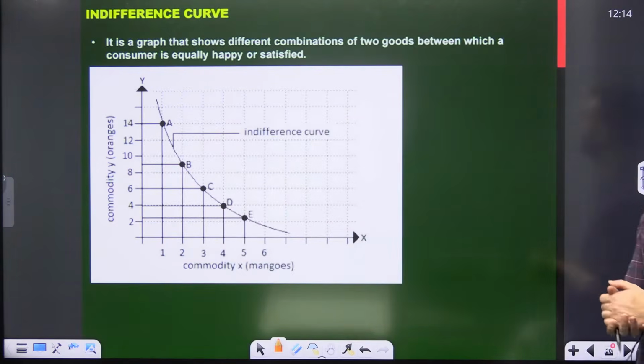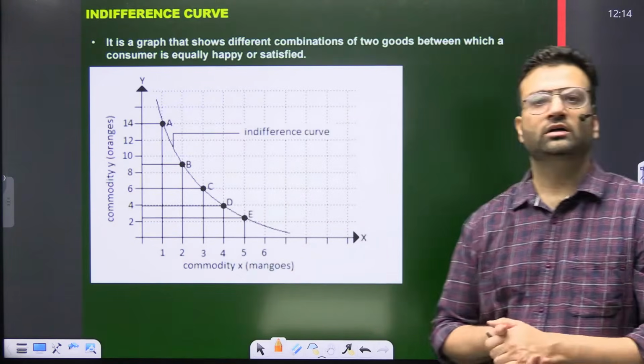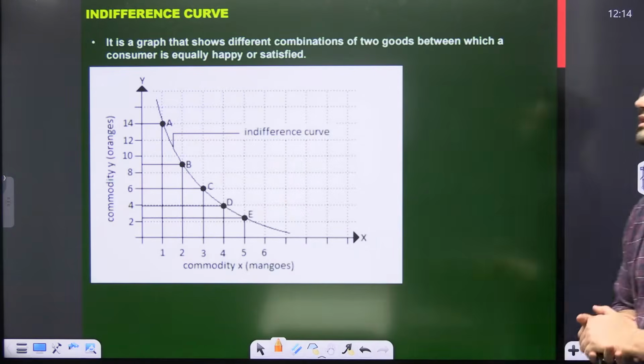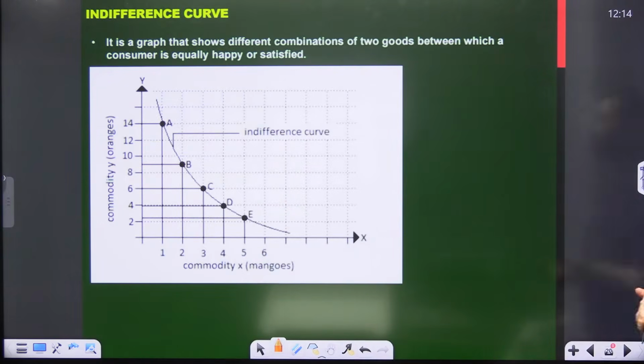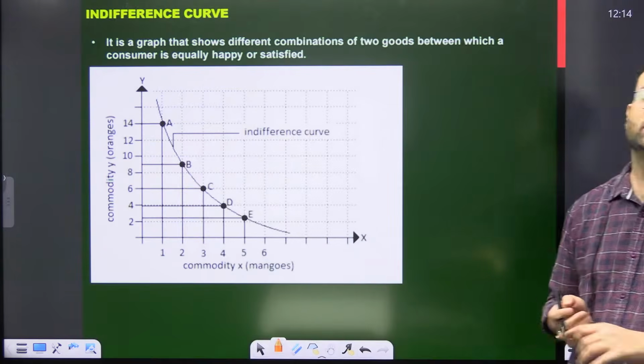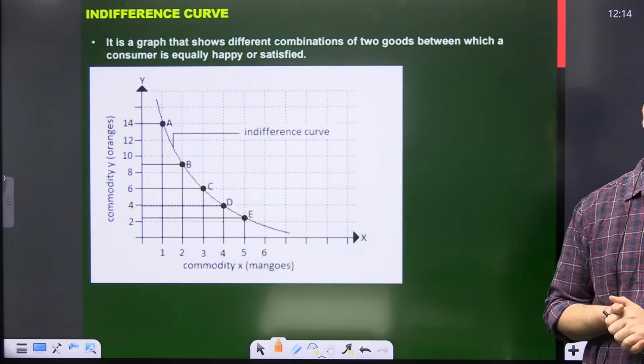Now, what is an indifference curve? Hi Sanjana, thank you so much. Now, what is an indifference curve? Indifference curve means a possible combination that gives you the same level of satisfaction.